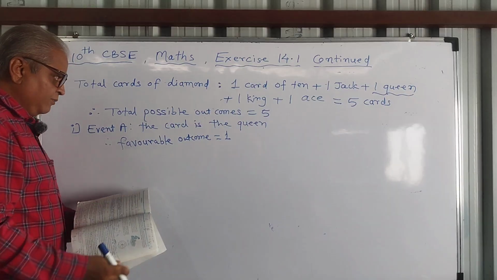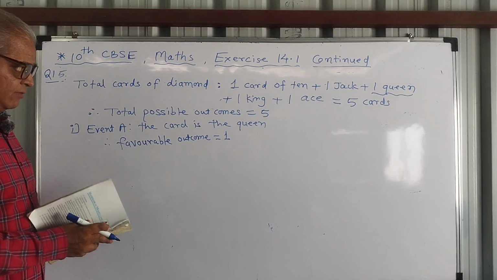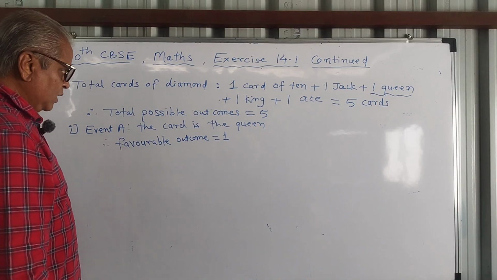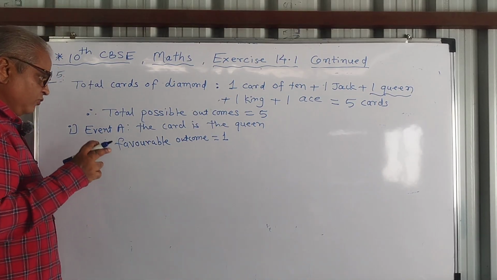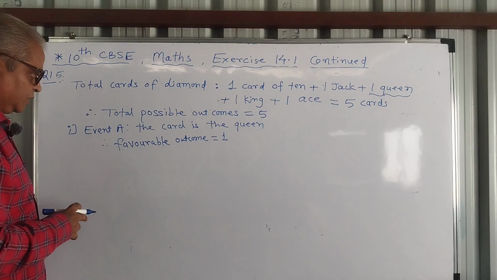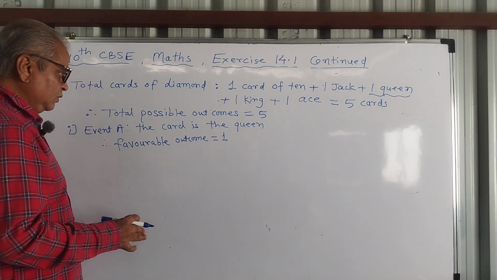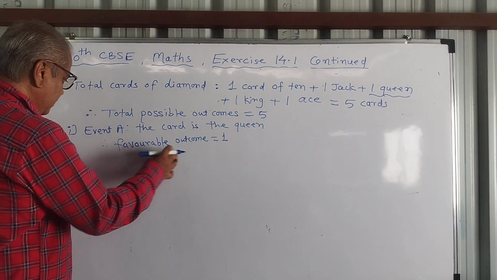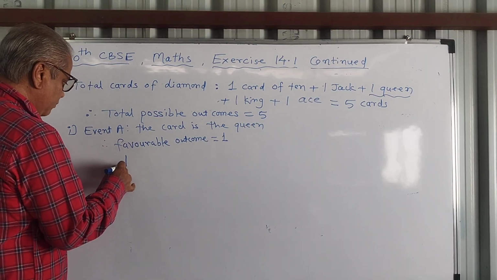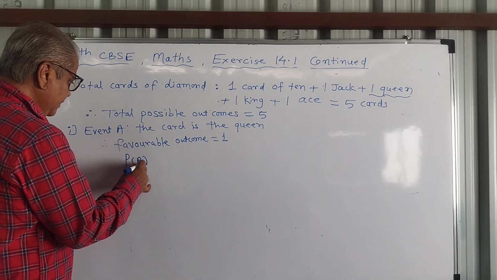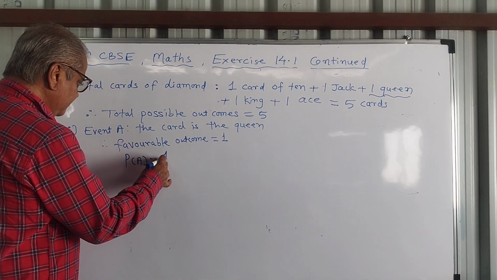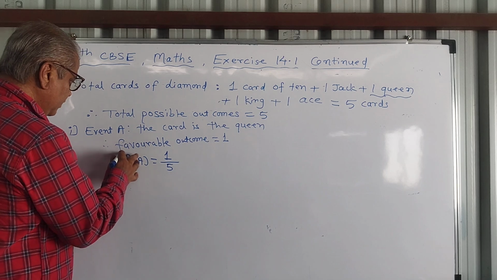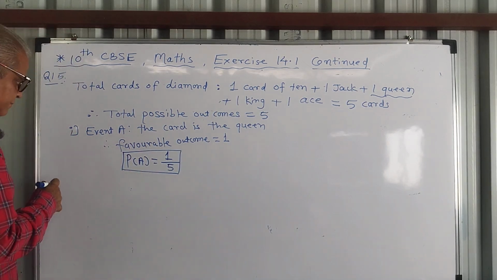Now you need to write the formula, probability is equals to favorable outcomes upon total possible outcomes, at least once for one sub question. For remaining sub questions, no need to write the formula again and again. So here you need to write the formula. I will not write here, directly I will write the probability. P of A is equals to favorable outcomes 1 and total possible outcomes are 5. So 1 upon 5 is the answer.